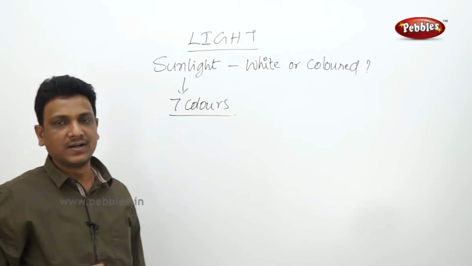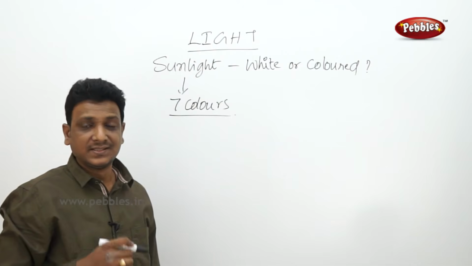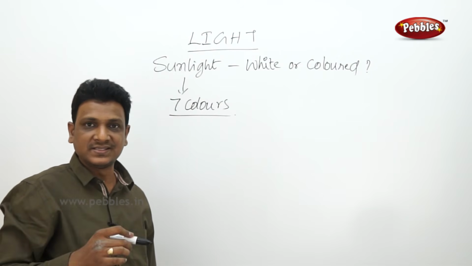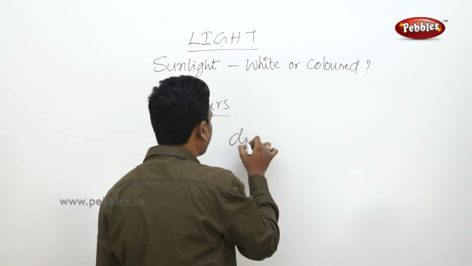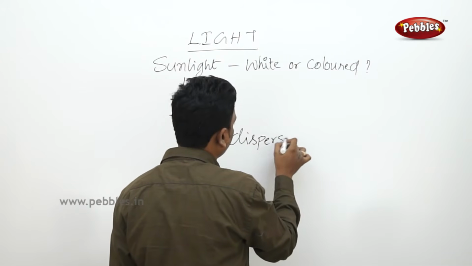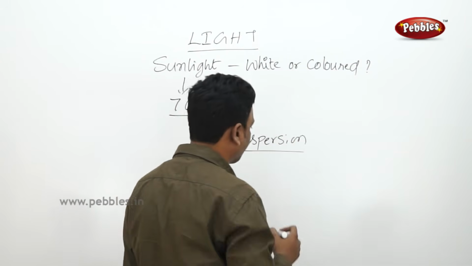So how to see these 7 colors? Separating the 7 colors, or viewing the separate 7 colors of a white light, is called dispersion. How can we disperse it?